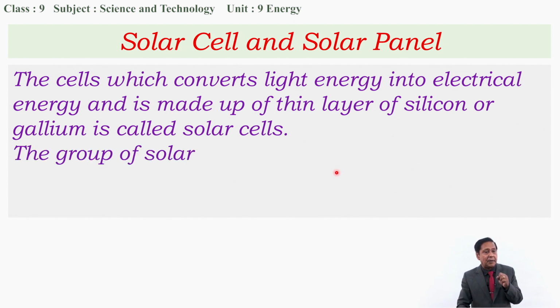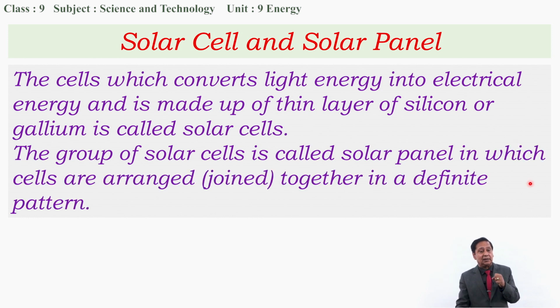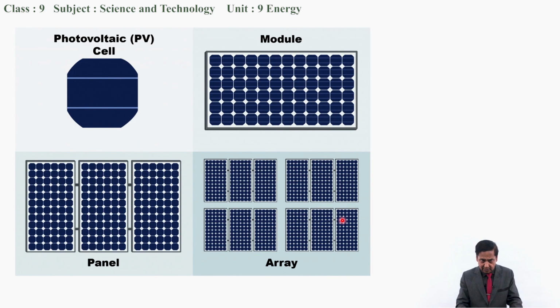Now what is a solar panel? A group of solar cells is called a solar panel, in which cells are arranged or joined together in a definite pattern. We can see this. Look, this is a photovoltaic cell or single solar cell. When they are arranged in this pattern, we can say this is a solar module. And if a few modules are arranged in this way, we can say this is a solar panel.